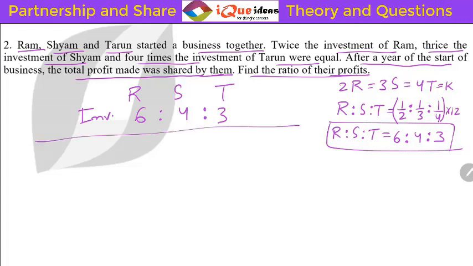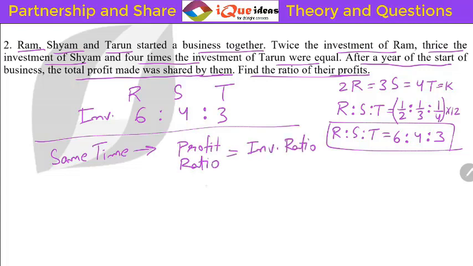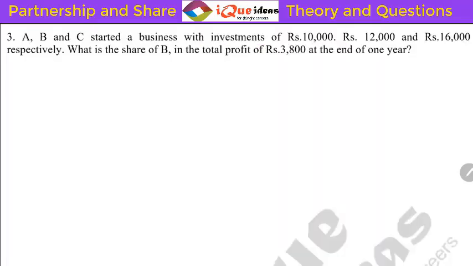Now whenever it is same time, you can directly memorize and use it. For same time, profit ratio is straight away equal to investment ratio. All right. So in this question, it is directly 6 is to 4 is to 3. And that is the answer. That's it. Okay, so this was a direct question. Let's take up the next question now.